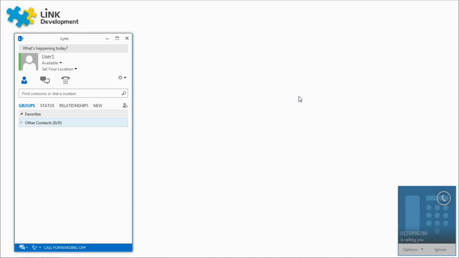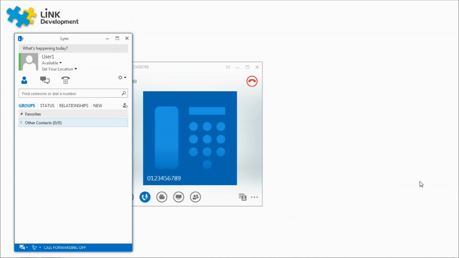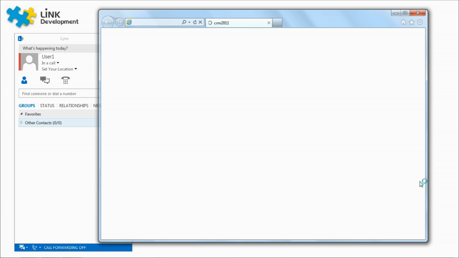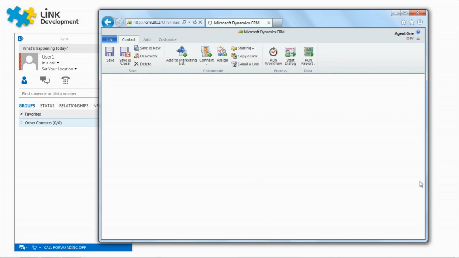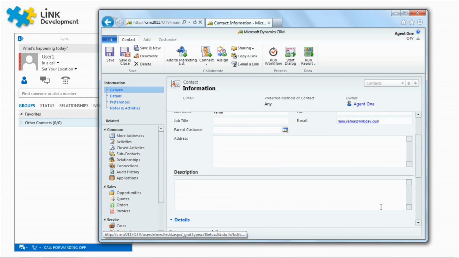Now, suppose I'm a call center agent receiving a new call. Once I answer the call, the connector will open a browser window to include the CRM interface and will automatically insert the phone number in the CRM phone field. I can then type all the data I need the same way I'm used to when working with CRM. I'll type the email and some description. After I finish, I will save this record, close my window, and wait for a new call.